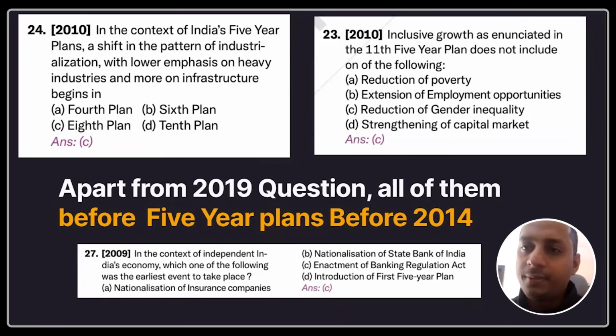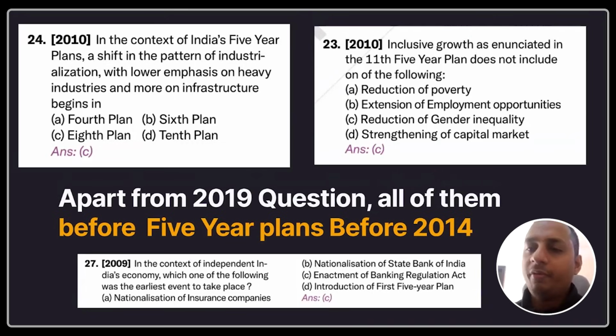Now, what is the reason for the same? Why does UPSC not ask about the five-year plans anymore? Anyone? What is the reason? It's a very basic question. The reason is that we don't have five-year plans anymore, right? In 2014, the NITI Aayog basically replaced the Planning Commission. After that, we did not have five-year plans. We had a total of 12 five-year plans. Now, should you completely skip them? No, definitely not. The first five-year plan and the second five-year plan are very important.